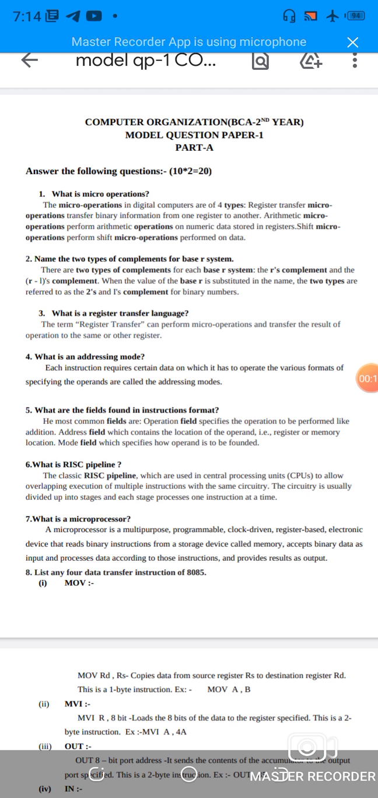Register transfer microoperation transfers binary information from one register to another. Arithmetic microoperations perform arithmetic operations on numeric data stored in registers. Shift microoperations are performed on data.